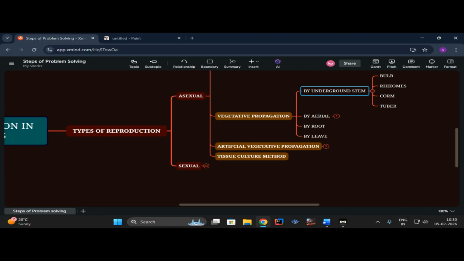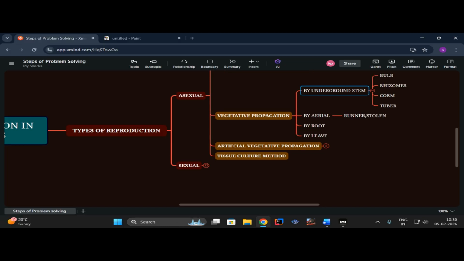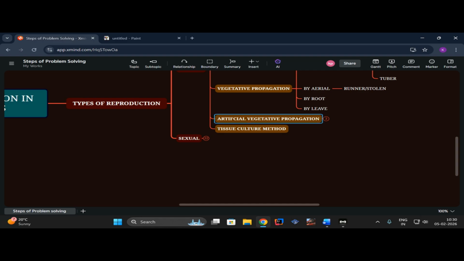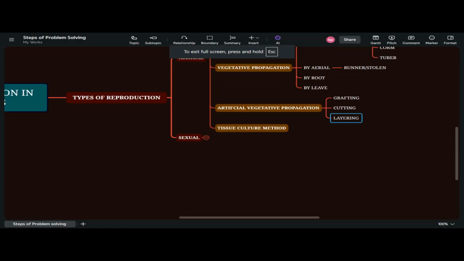So we are done with the underground stem, aerial stem, then by root, by leaf. Moving forward to artificial vegetative propagation, there are three types. First is grafting, second is cutting, third is layering. Done. And last is tissue culture. You can say that we are on the second last topic for this part.